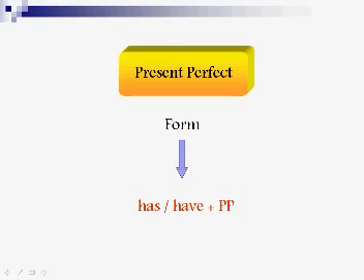Because with regular verbs, like for example play, you just have to add ed at the end. There's no problem. But as for irregular verbs like go, for example, you have to memorize that the past participle of go is gone. Okay, so you have to learn that.